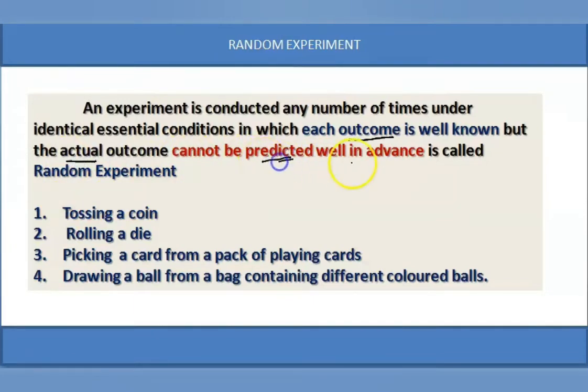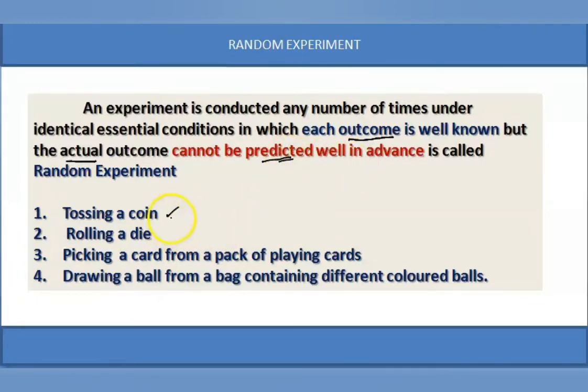We can't guess in advance. It's called a random experiment. Look here, tossing a coin. When a coin is tossed, it may turn up head or tail. We know the outcomes, but which outcome turns up cannot be predicted.